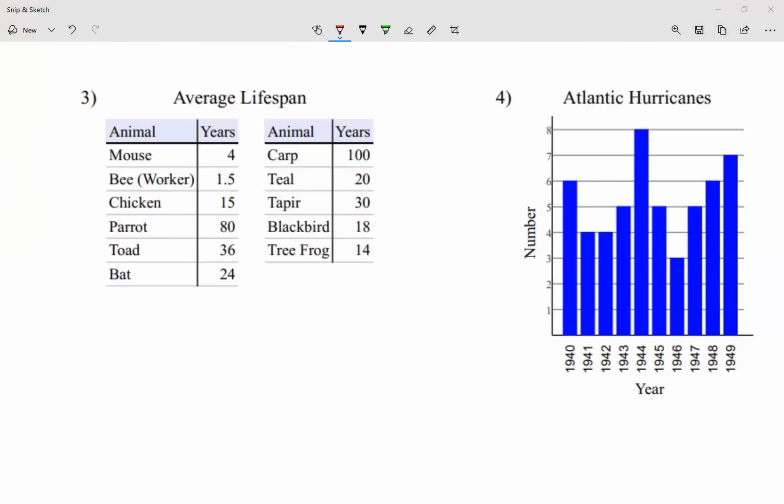So I'm just going to add my numbers. 4 plus 1.5 plus 15 plus 80 plus 36 plus 24 plus 100 plus 20 plus 30 plus 18 plus 14. Okay, I added everything and it gave me 342.5.